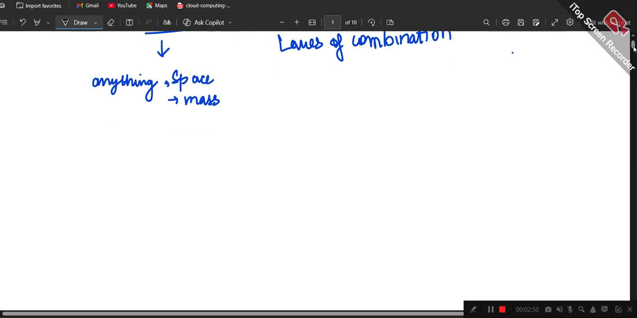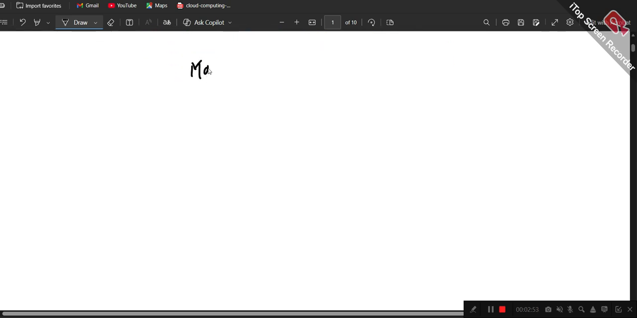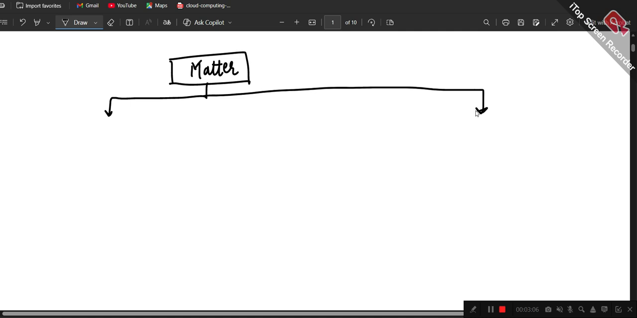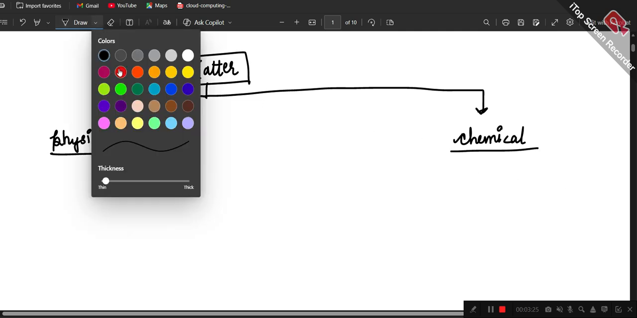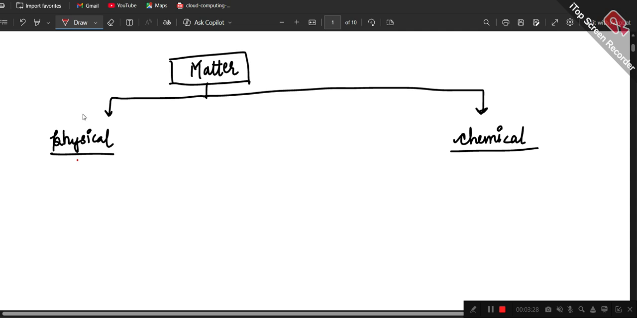If I'm going to broadly classify matter, I'm going to write it like this. You can also create this kind of a flow chart in your exam. Anything that occupies space and has mass is called matter. The first broad categorization would be on the basis of its physical characteristics and on the basis of its chemical characteristics. On the basis of physical, if I'm going to move forward, I'm going to change colors so that we are able to see it more clearly.